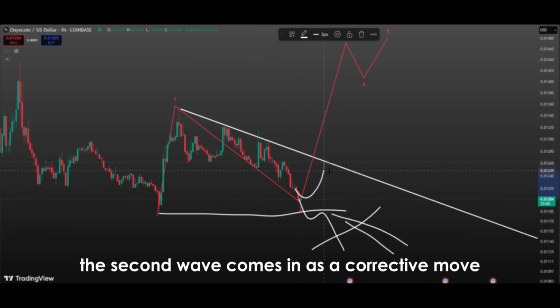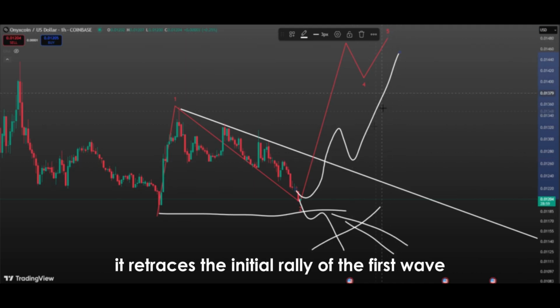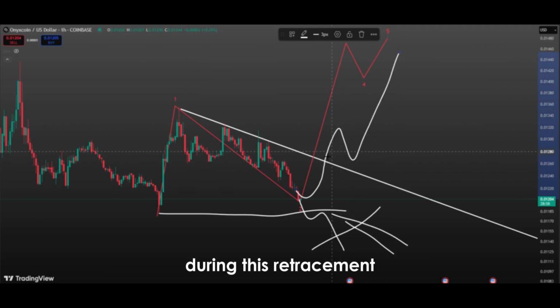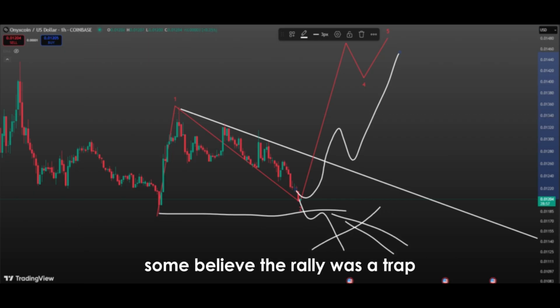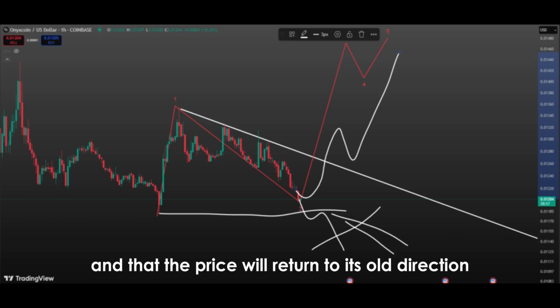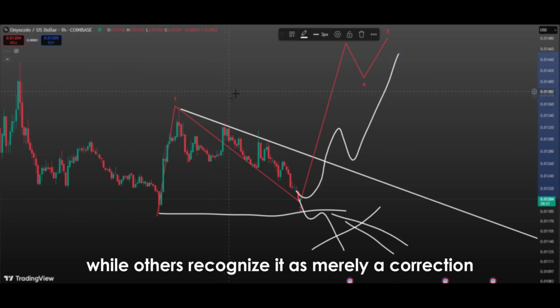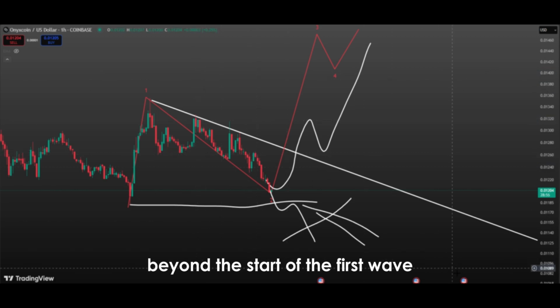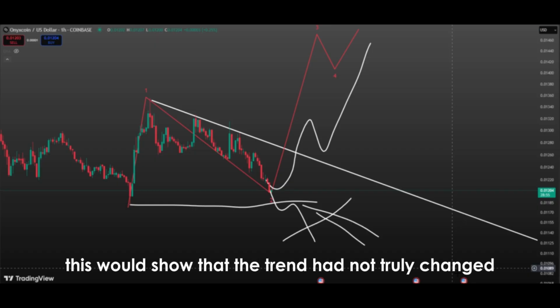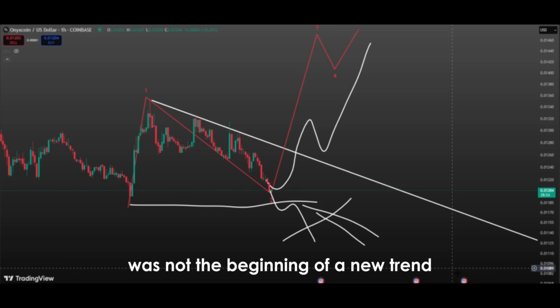Following this, the second wave comes in as a corrective move. It retraces the initial rally of the first wave. During this retracement, market participants face serious hesitation. Some believe the rally was a trap and that the price will return to its old direction, while others recognize it as merely a correction. However, the second wave can never retrace beyond the start of the first wave. If it did, this would show that the trend had not truly changed and that the first wave was not the beginning of a new trend, but only a temporary move.